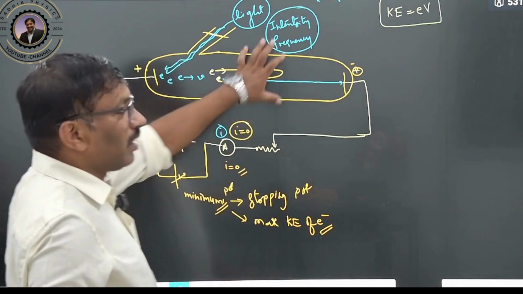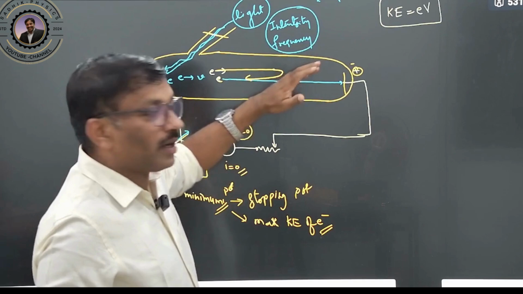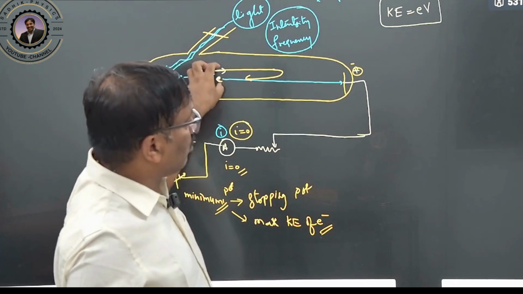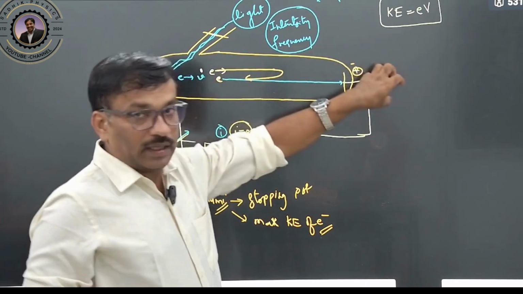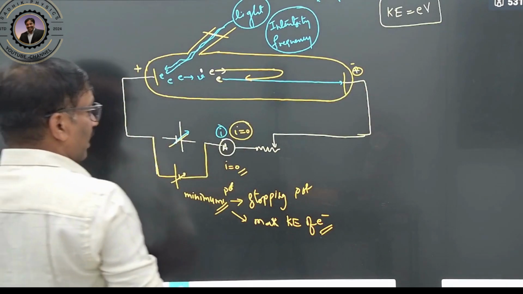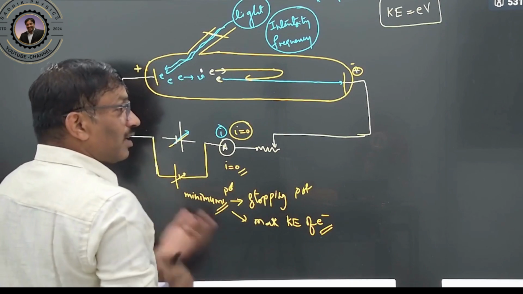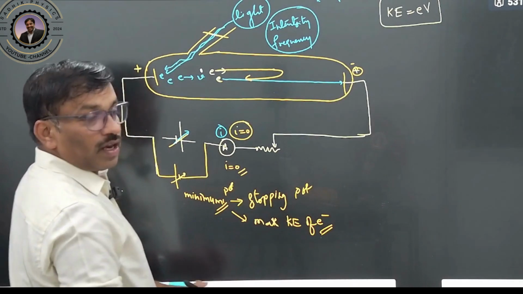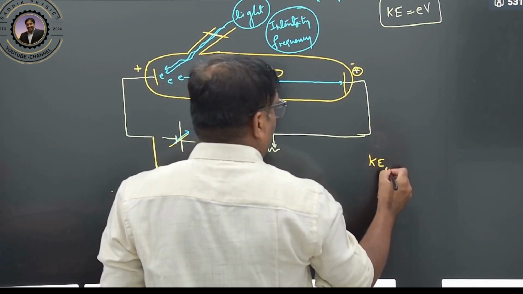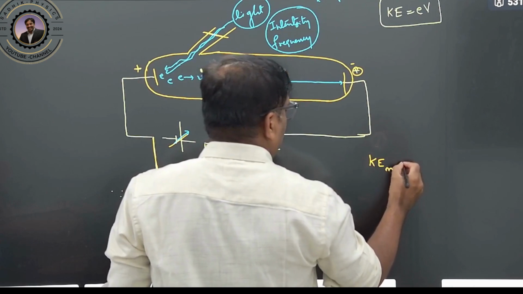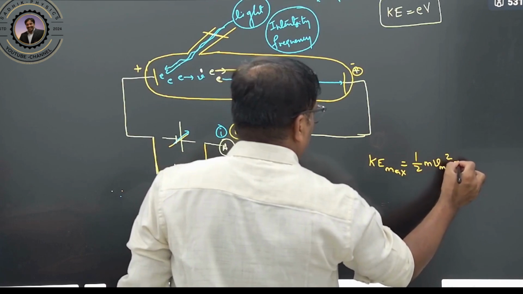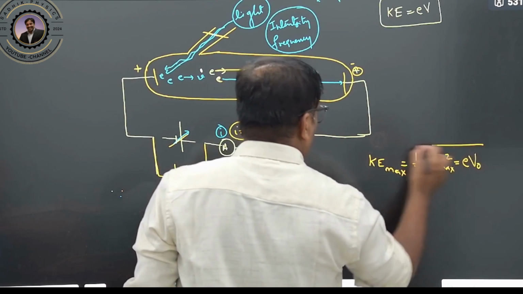The energy of all the electrons will not be calculated, because some electrons reach here and go back, but some maximum-energy electrons will reach it. Here we are calculating the minimum. This stopping potential will reach the maximum kinetic energy of the electron. So we can rewrite it as the maximum kinetic energy of an electron, half m v max square, which is nothing but e into V naught.